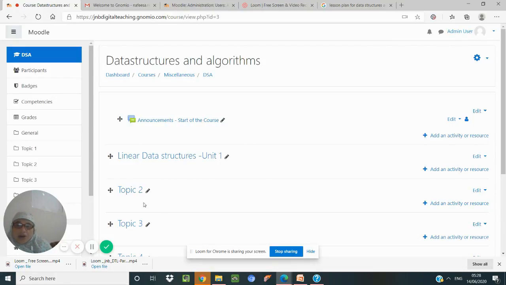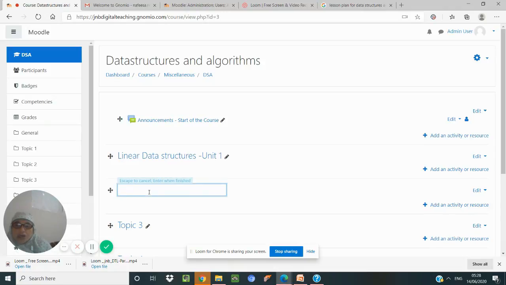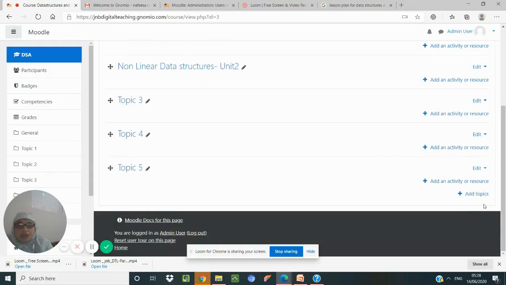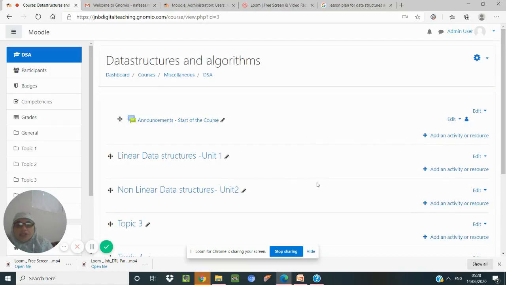Like this you can add all the topics you want. Non-linear data structures, Unit 2. How many units you want, you can add. You can see here add topics. If you want more than 5, you can always keep adding. So this is the structure of the course which we have created.